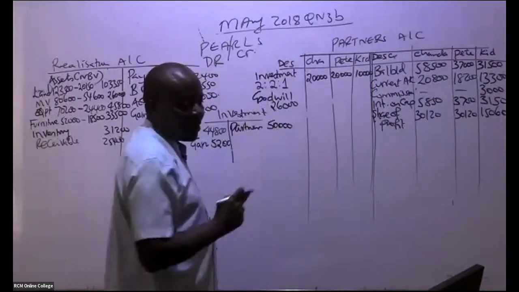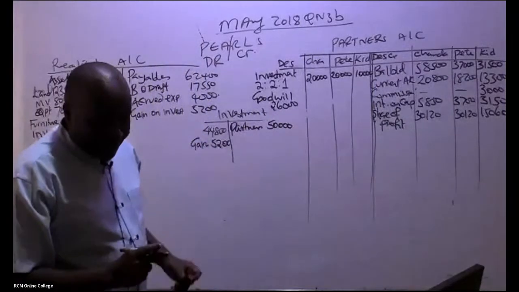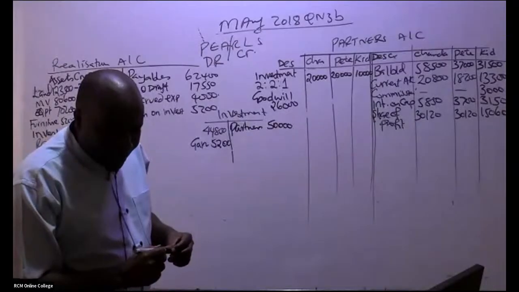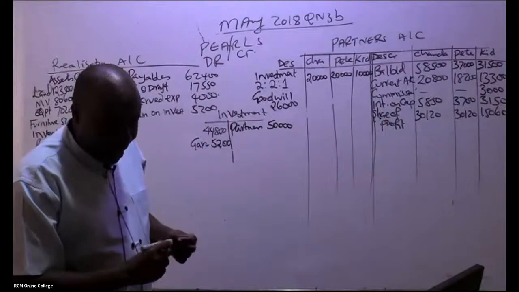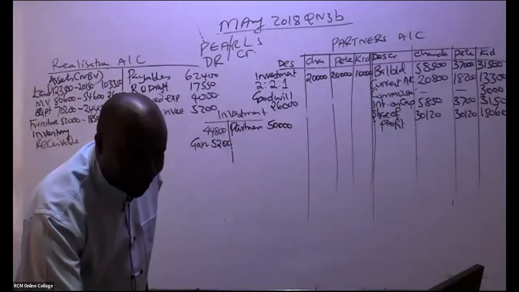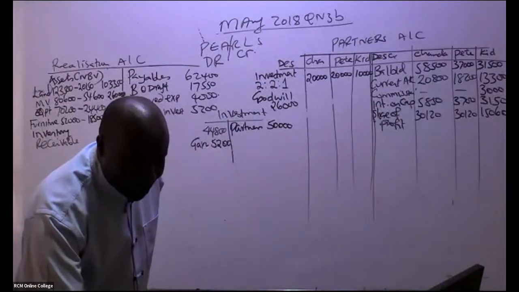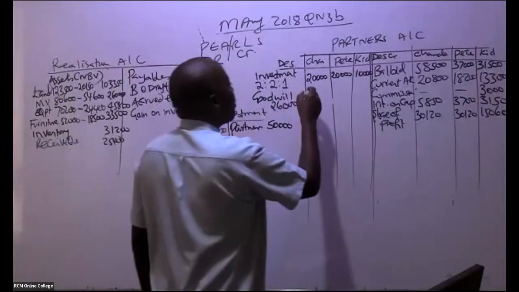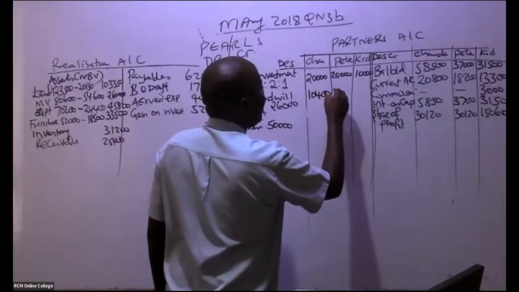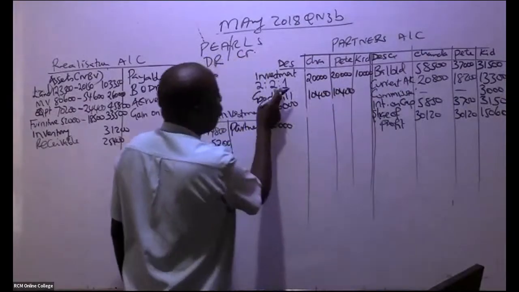You debit here. So the goodwill there is 10,400, 10,400, and then we have now 1/5.